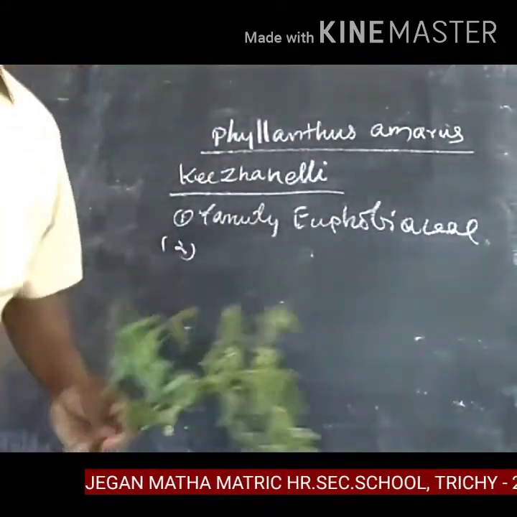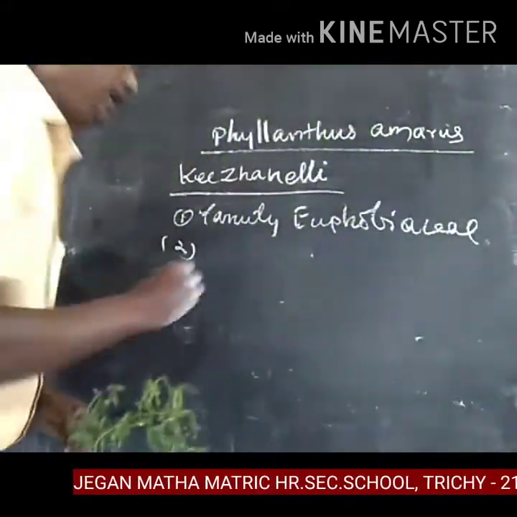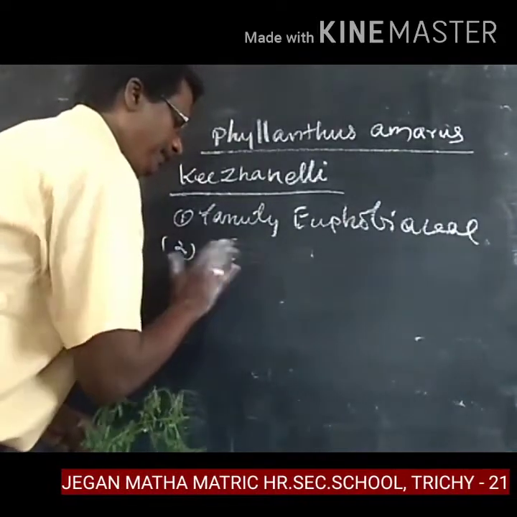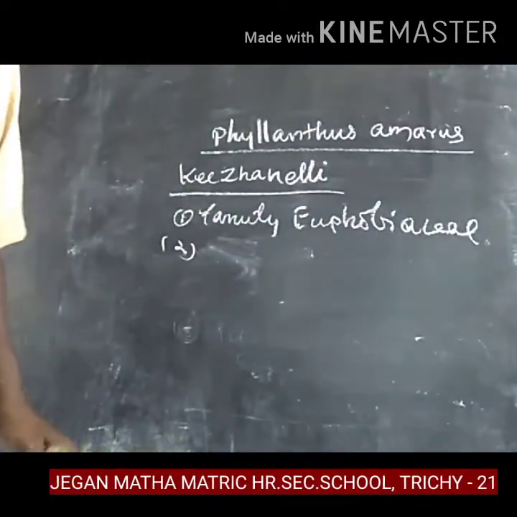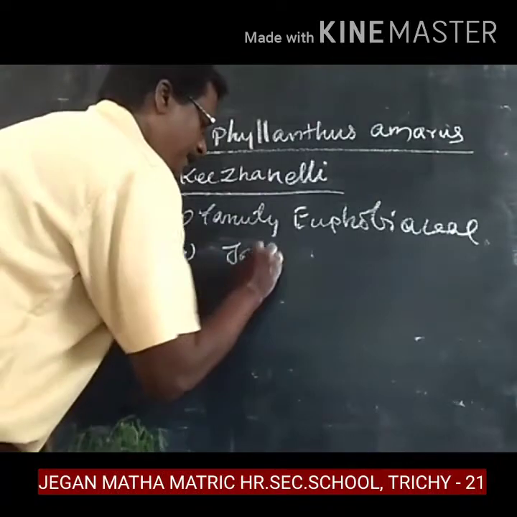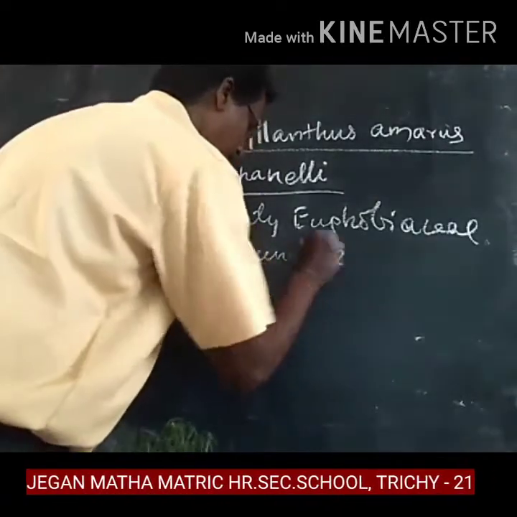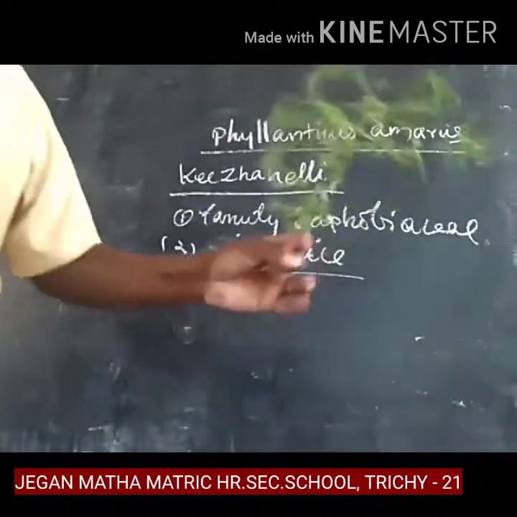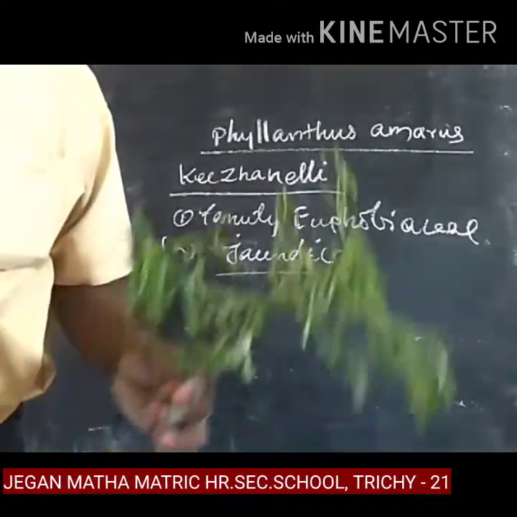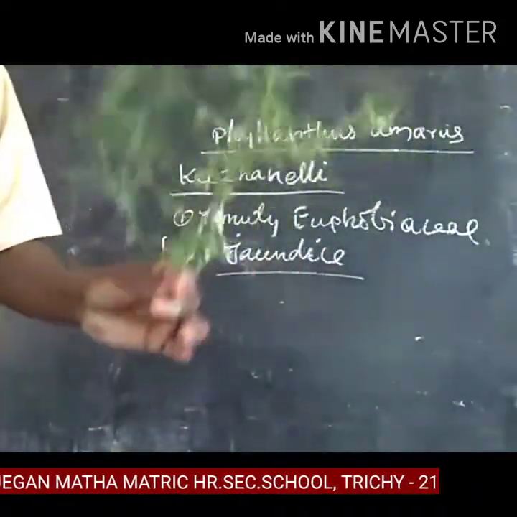Second point: it is used for the treatment of jaundice. This is the best medicine for jaundice. In addition, it gives strength to the human liver.